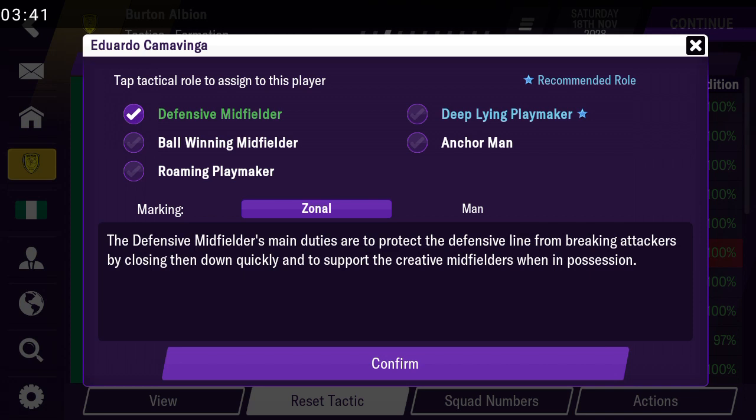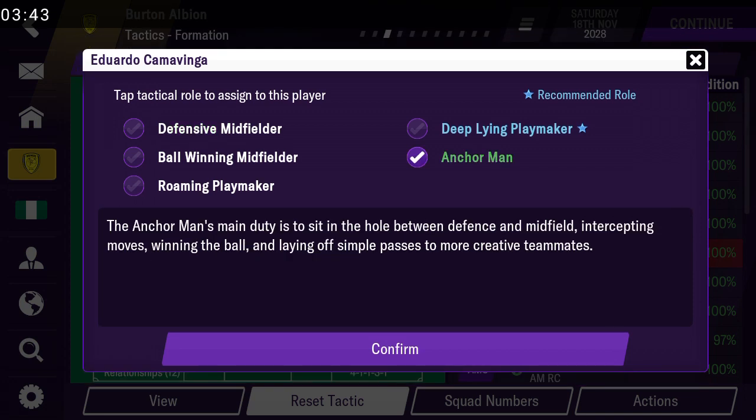Then the anchor man. If you read it, the anchor man's main duty is to sit between defense and midfield, intercepting moves, winning the ball, laying off simple passes to more creative teammates. The best example of this is Ndidi. But if you know Idrissa Gueye of PSG too, who played for Everton, he is a good example too. But Ndidi is a very good example. They don't really do much in attack, but they just sit back and win every ball that comes between their midfield and their box.